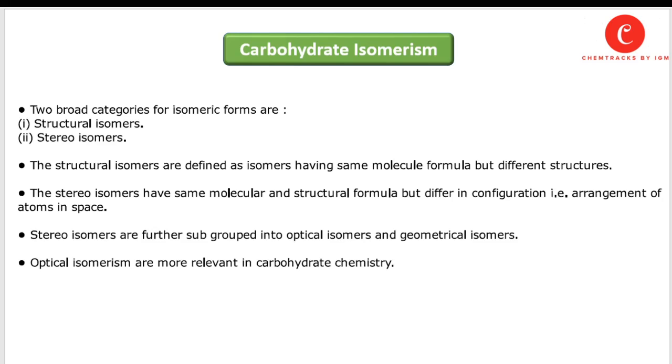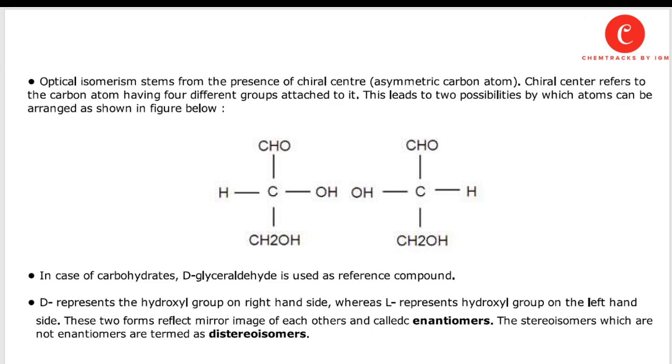Stereoisomers are further subgrouped into optical isomers and geometrical isomers. Optical isomerism is more relevant in carbohydrate chemistry. Optical isomerism stems from the presence of a chiral center. A chiral center, or asymmetric carbon atom, refers to a carbon atom having four different groups attached to it.